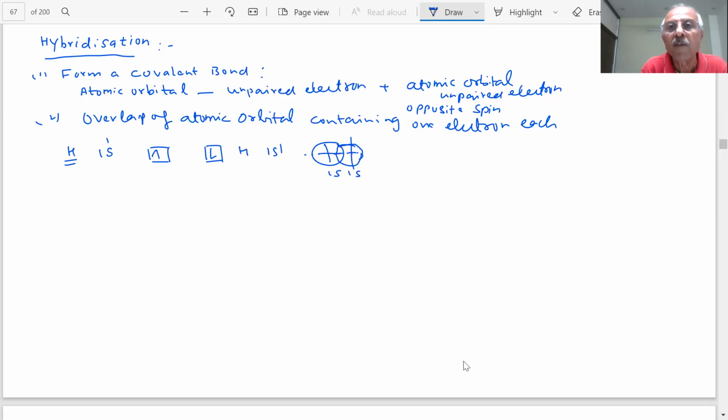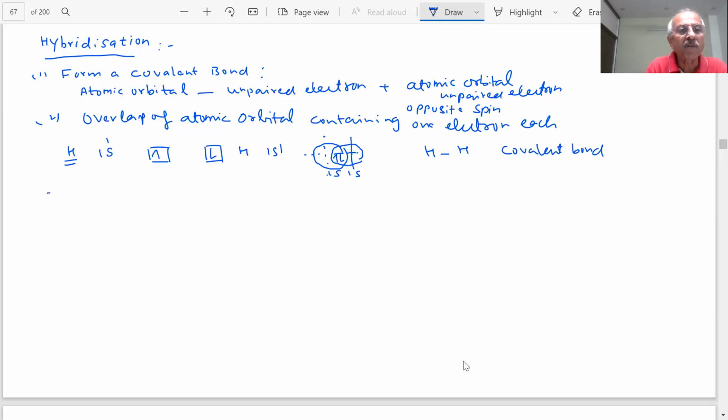How does this overlapping take place? Let me put it like this. This is one, this is another, students. And you have this pairing of the electrons. You can see these two electrons have got paired up. And what has happened, students? There is overlap of the atomic orbitals. This results in the formation of a covalent bond. Is it right? Yes, sir. Covalent bond.